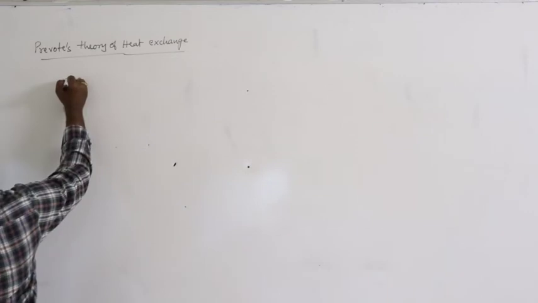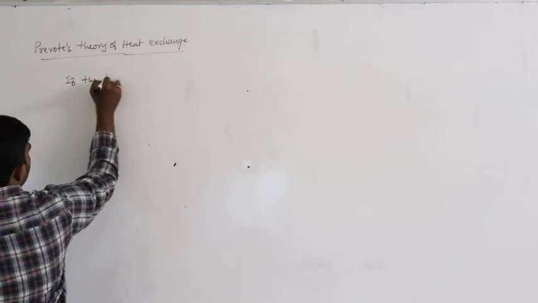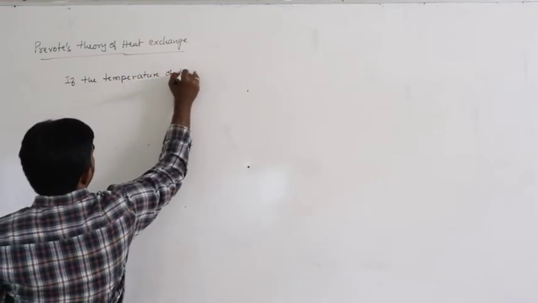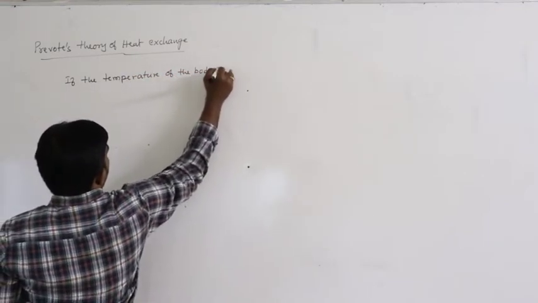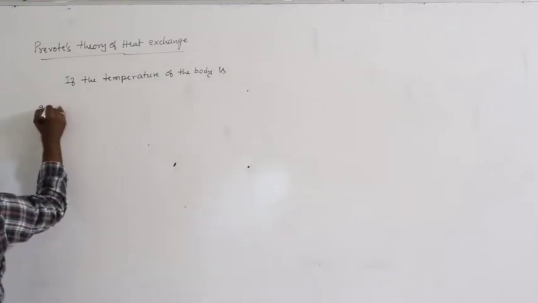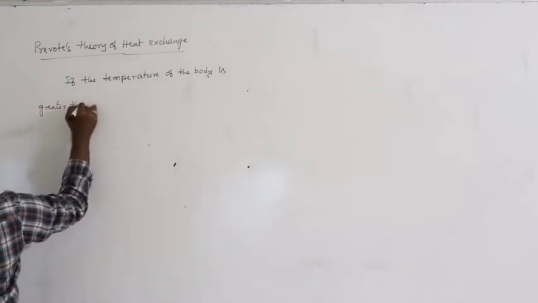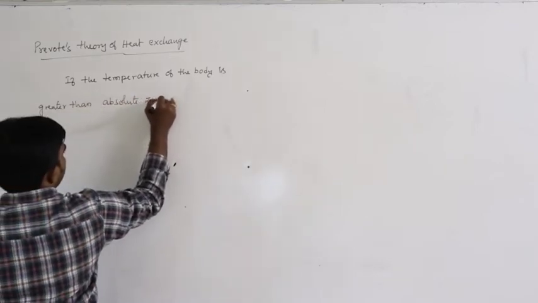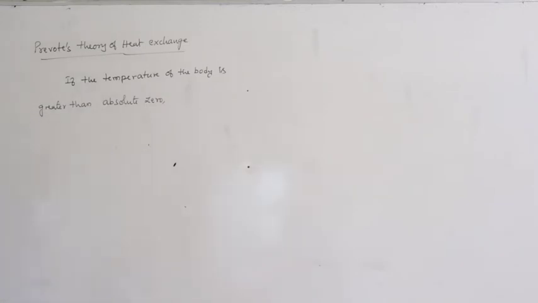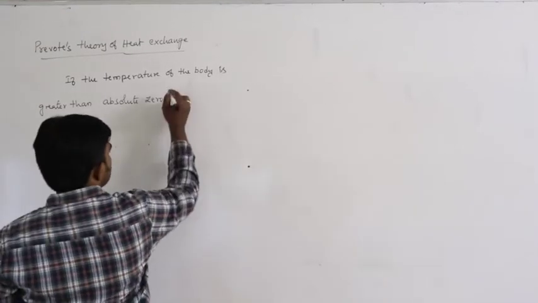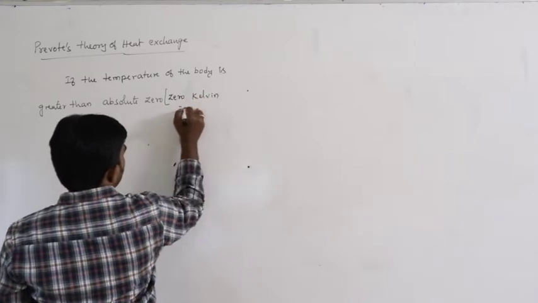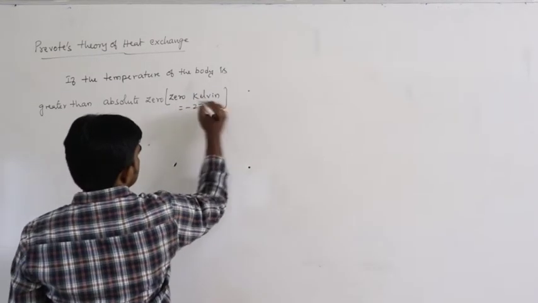If the temperature of the body is greater than absolute zero, what is absolute zero? Absolute zero means 0 Kelvin, which is minus 273 degrees Celsius.